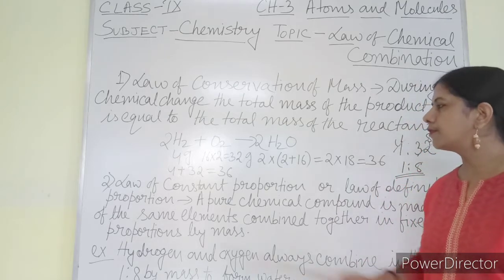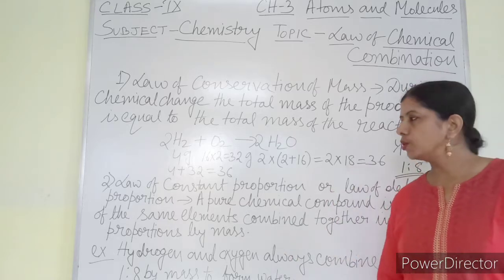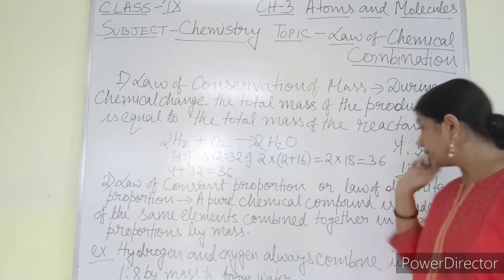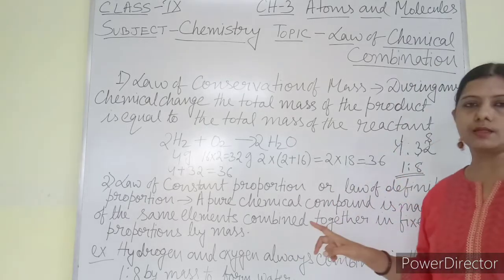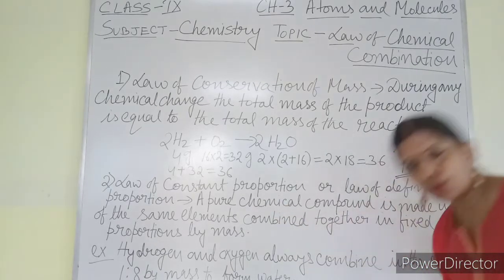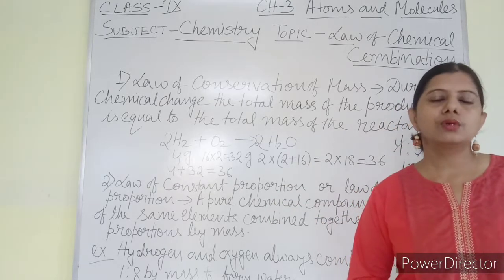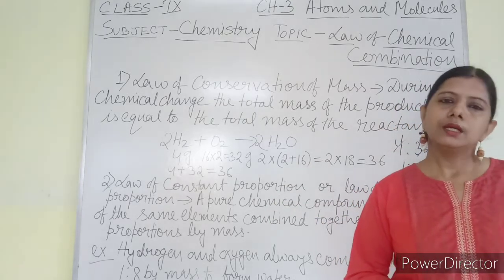So instead of 4 gram, if you take some other amount, whatever amount you take, every time you are going to be left with the same ratio. And this is known as the law of constant proportion. So 2 laws I have already explained. Now I am going to explain the third law.